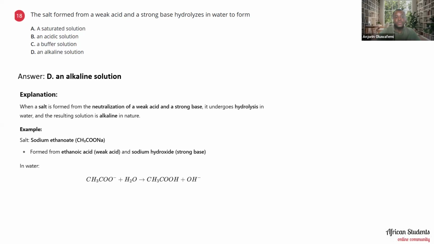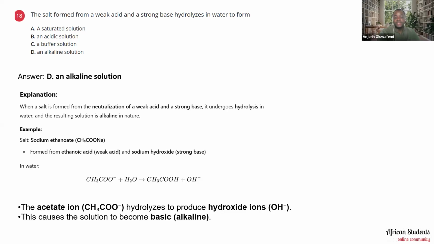A very good example is when we have sodium ethanoate formed from ethanoic acid and sodium hydroxide. When it hydrolyzes in water, it will give us that. And then the acetate ion, that's the CH3COO minus, hydrolyzes to produce a hydroxide ion. This causes the solution to become basic or alkaline in nature.